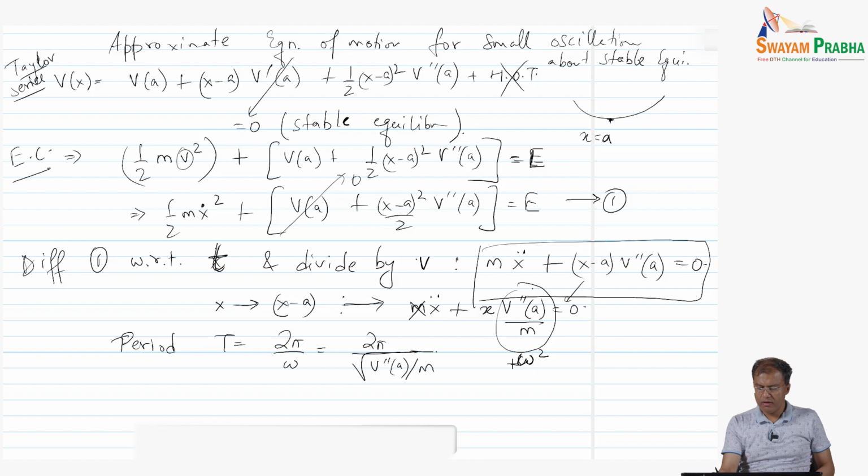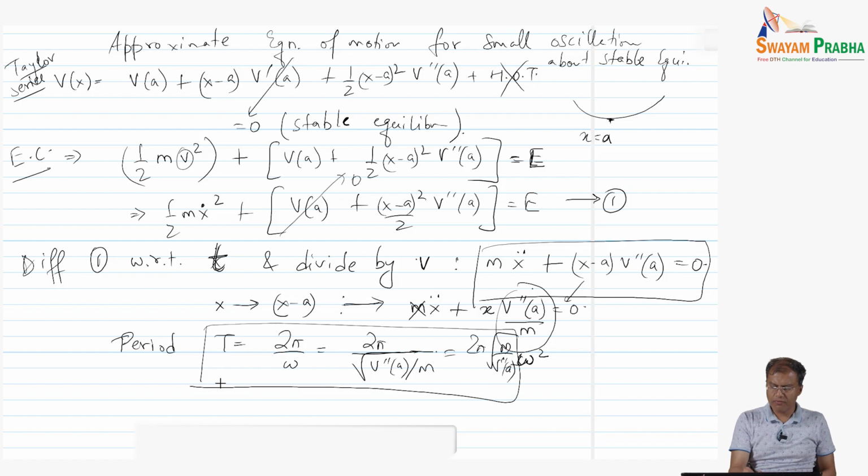So the period is 2 pi times the square root of m over V double prime a, which means that if we want to find the period of oscillation, we just find the second derivative of the potential at the point of stable equilibrium and then use this formula, right?